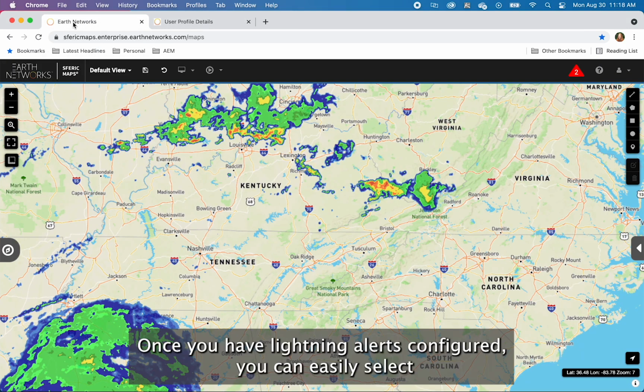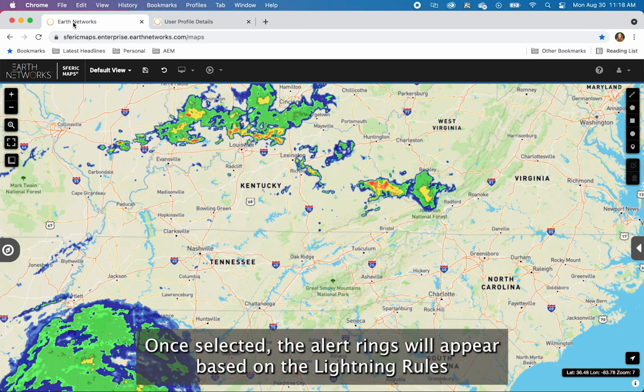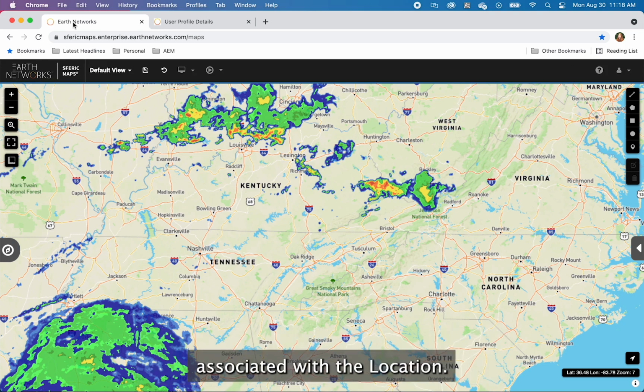Once you have lightning alerts configured, you can easily select this new feature in Sferic Maps. In the Map Layer tab below Alerts, select Show Lightning Range Rings. Once selected, the alert rings will appear based on the lightning rules associated with the location.